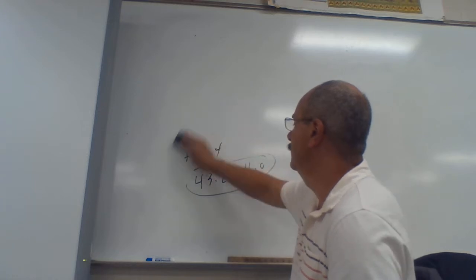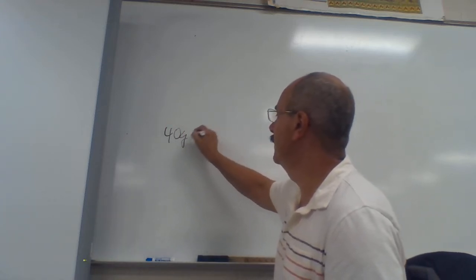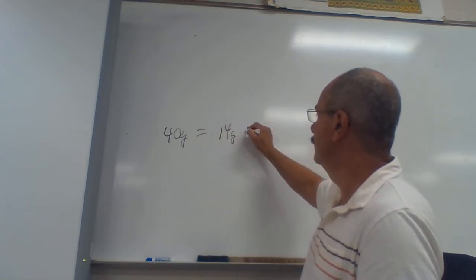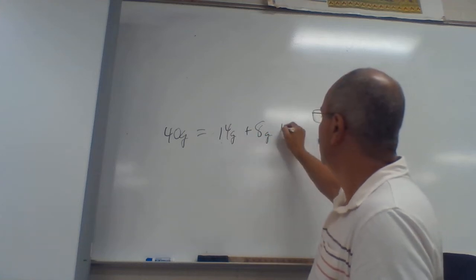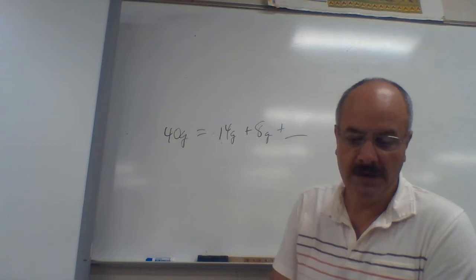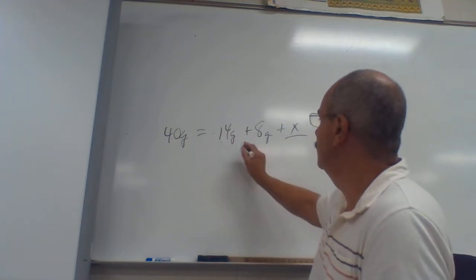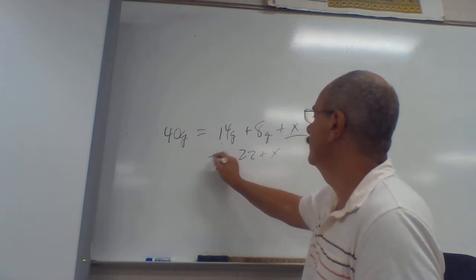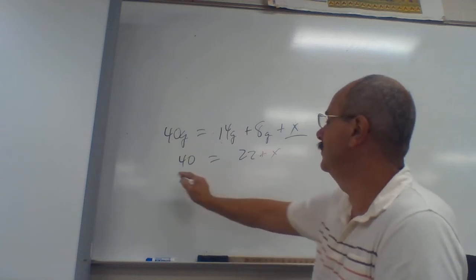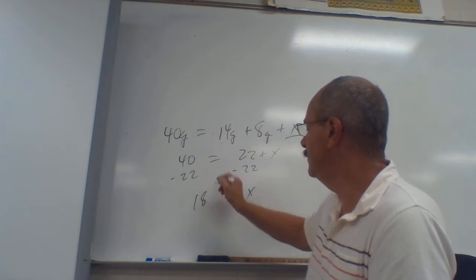So what we end up with in this one is we're going to get the ammonium nitrate, there's 40 grams of it. Well, that's actually made up of 14 grams of nitrogen plus 8 grams of oxygen plus some amount of grams of water. So what we've got to do is make this one X. If we add these things together, these two are 22 plus X equals 40. So how do I find out what that X is? Well, subtract 22 from both sides. That makes X equal 18 grams.